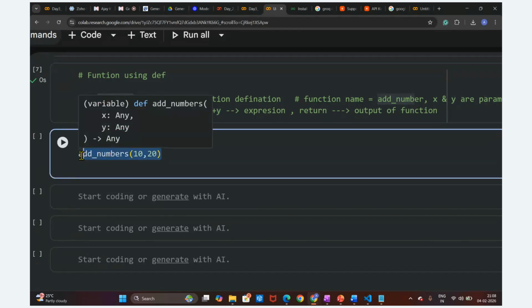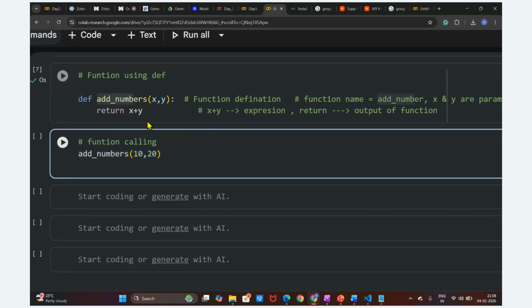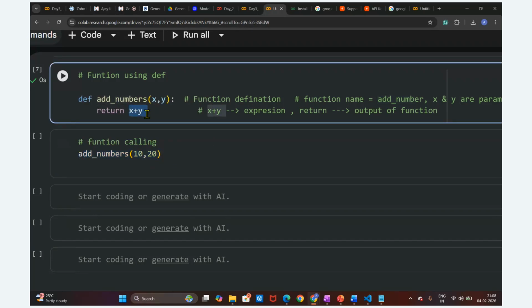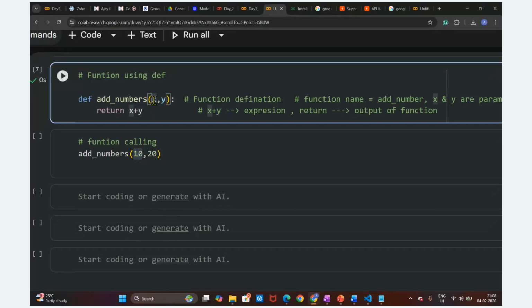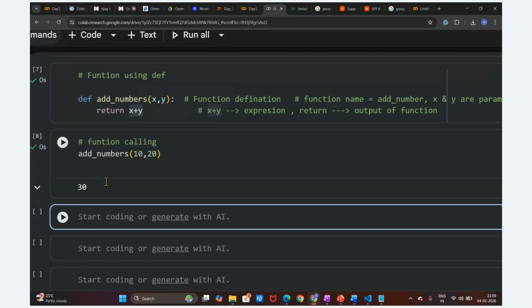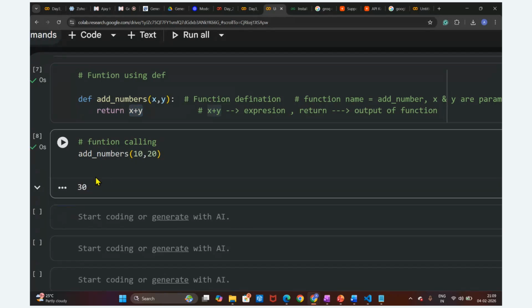Whenever I call this function, what is it going to return? It is going to return the addition of these two numbers. What numbers are we going to pass? 10 and 20. The x value will be 10, the y value will be 20. So what is it going to return? 10 plus 20, so it will return the output as 30. Why? Because we are returning x plus y.